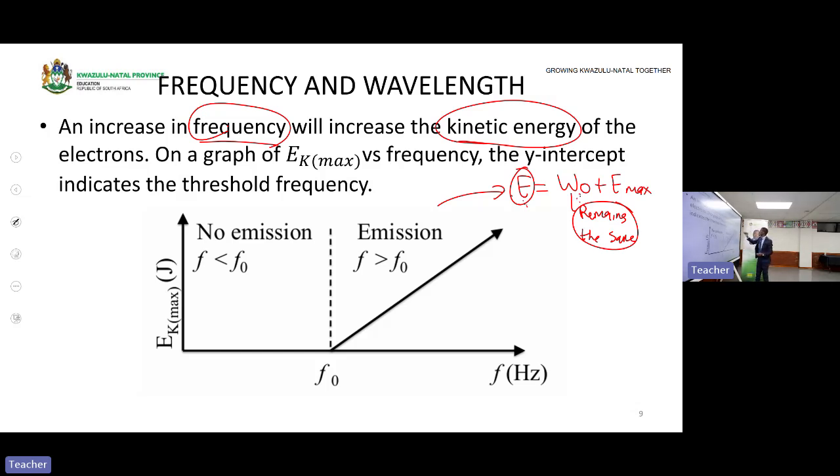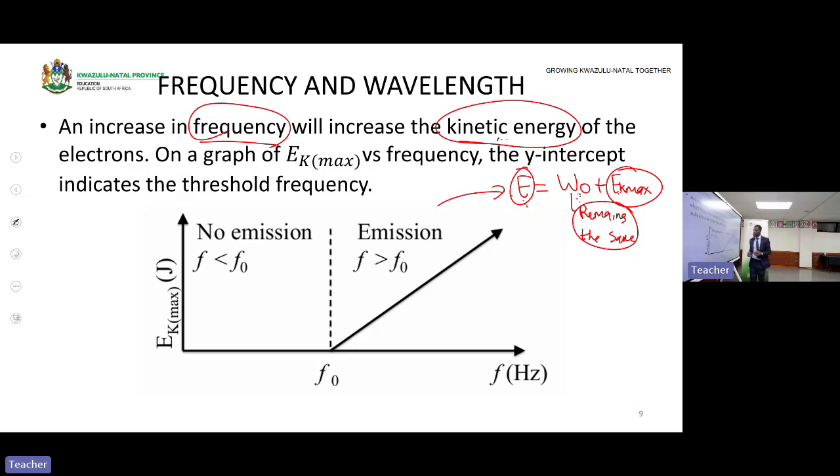What will increase? EK max. So the statement says an increase in frequency will increase what? The kinetic energy. Because the frequency increases the energy, but the work function remains the same, because the metal has not been changed. That means EK max will increase. That electron will be emitted with a high speed, because as EK max increases, the speed of the electron will increase.